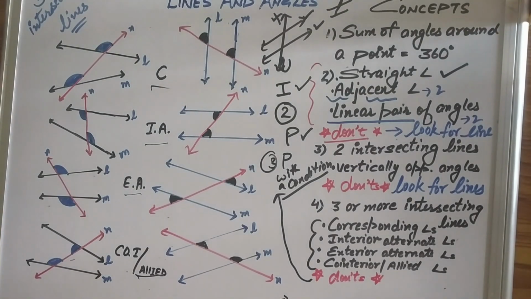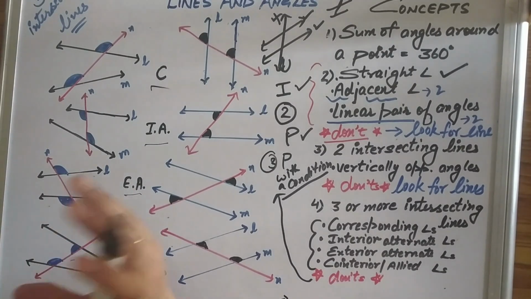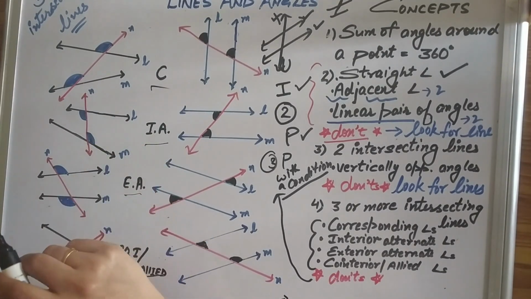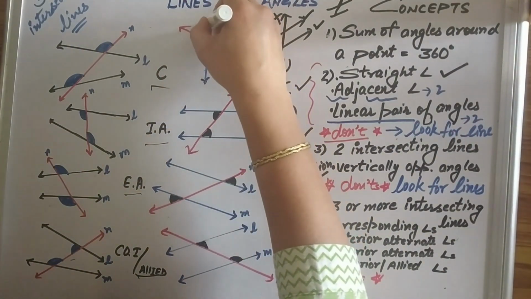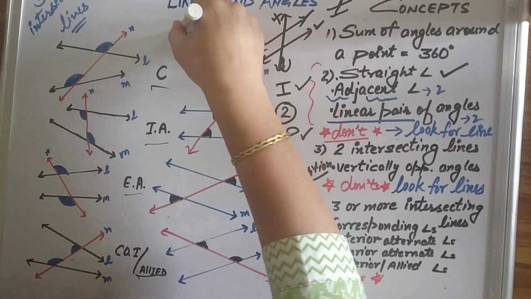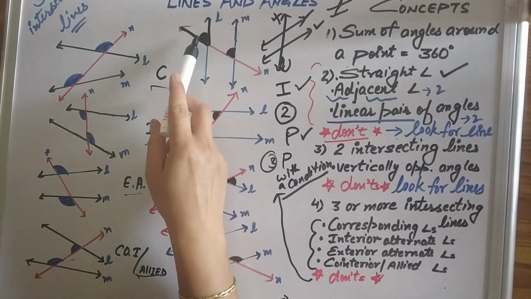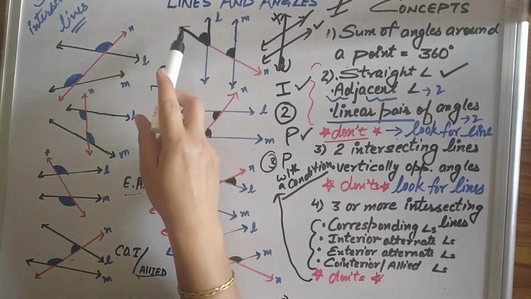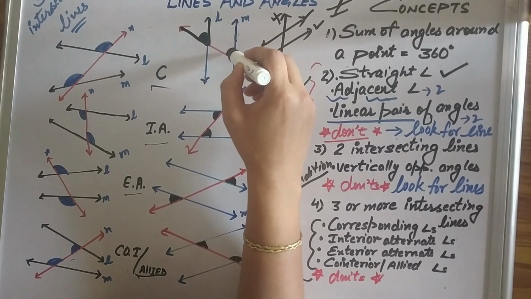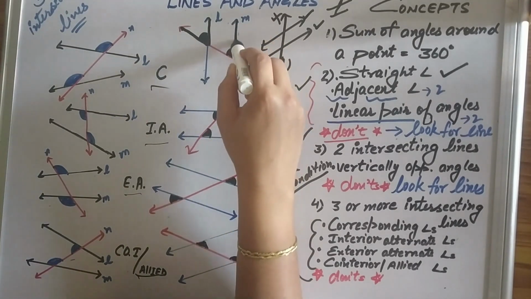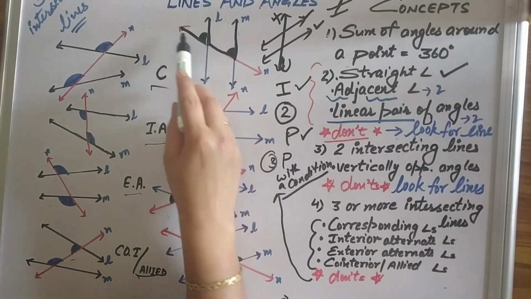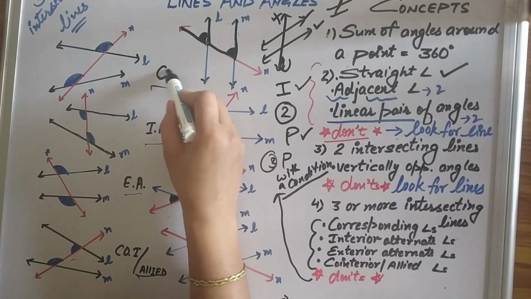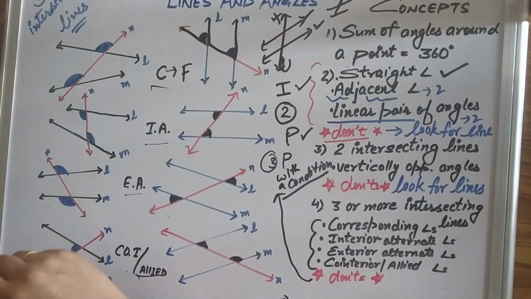As a revision exercise, I would also like to discuss how to identify these angles when the figure is complex. What you need to do, you just have to overline the arms. So what did I do? This was one of the corresponding angles, so I just labeled its arms, and the arms of the other angle are this and this. So you know what is framed here? Can you see an F here? So F is an identification mark of corresponding angles.